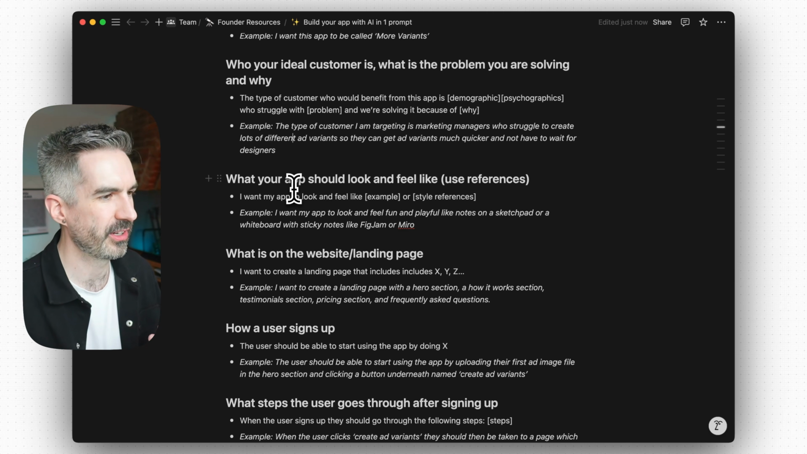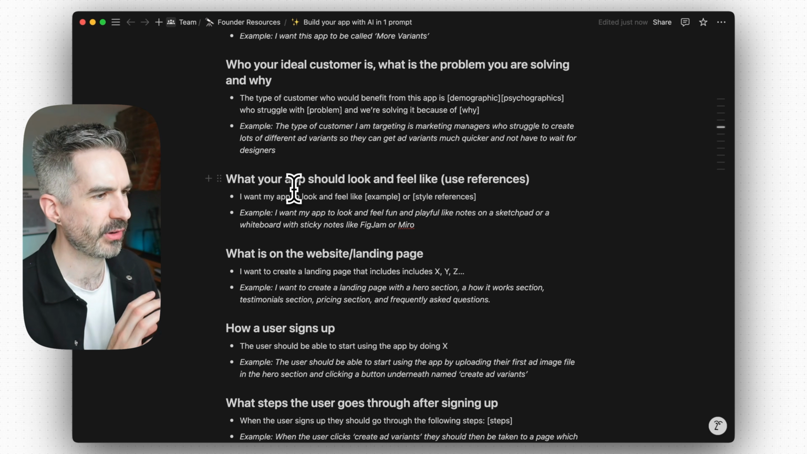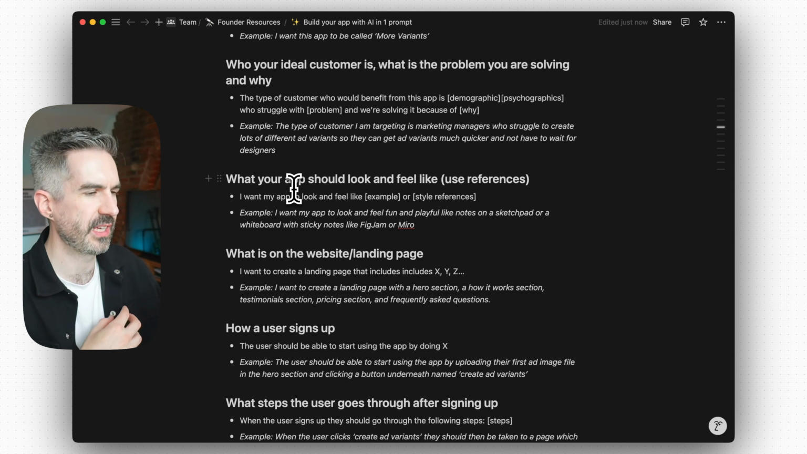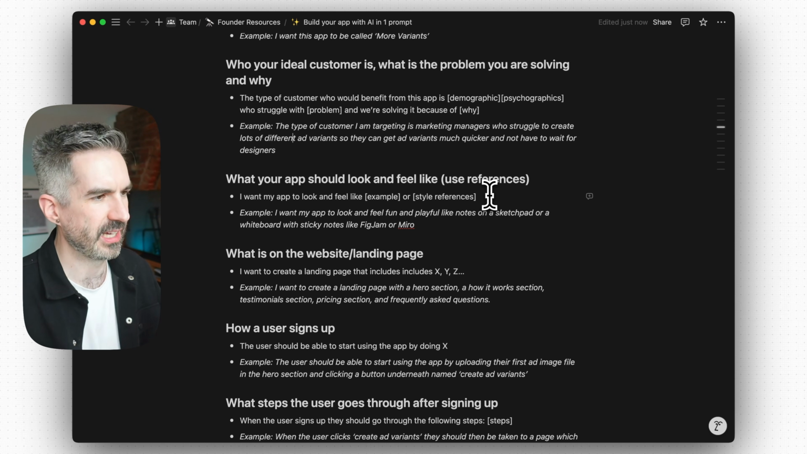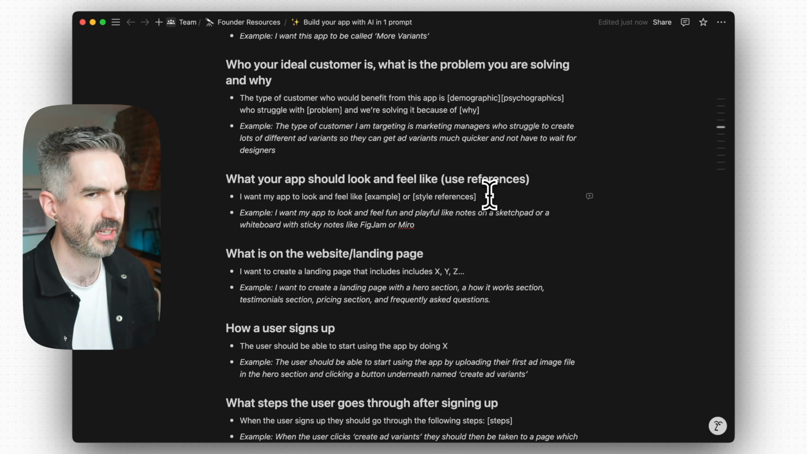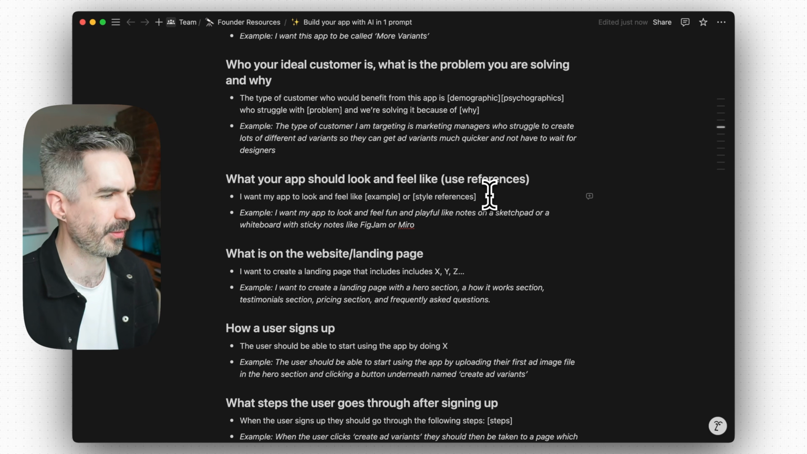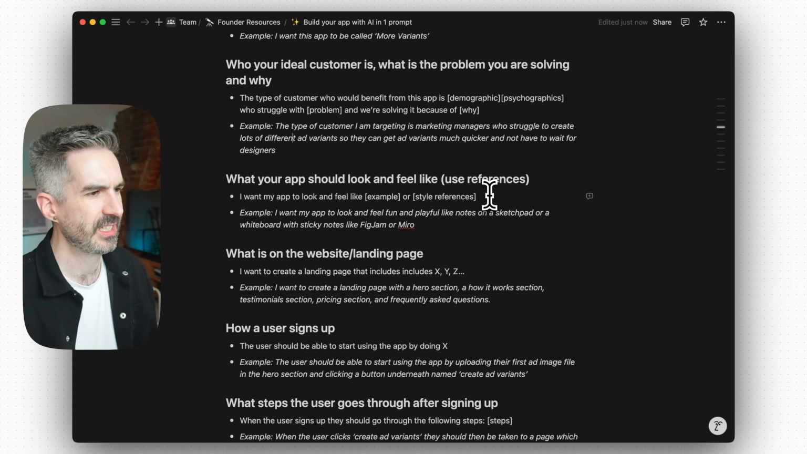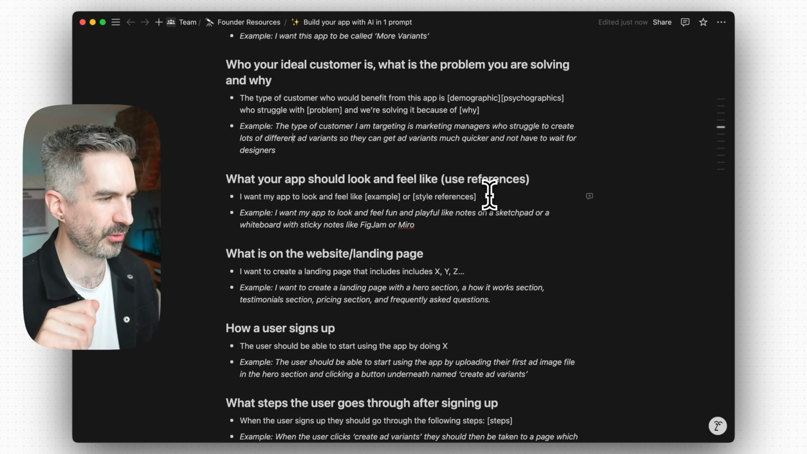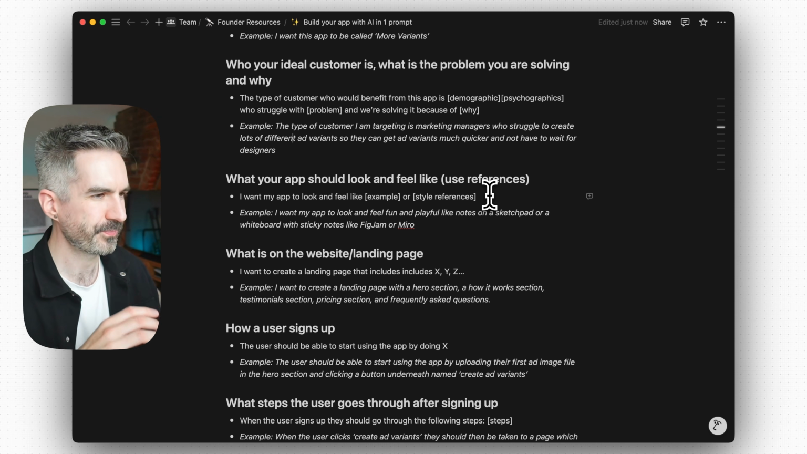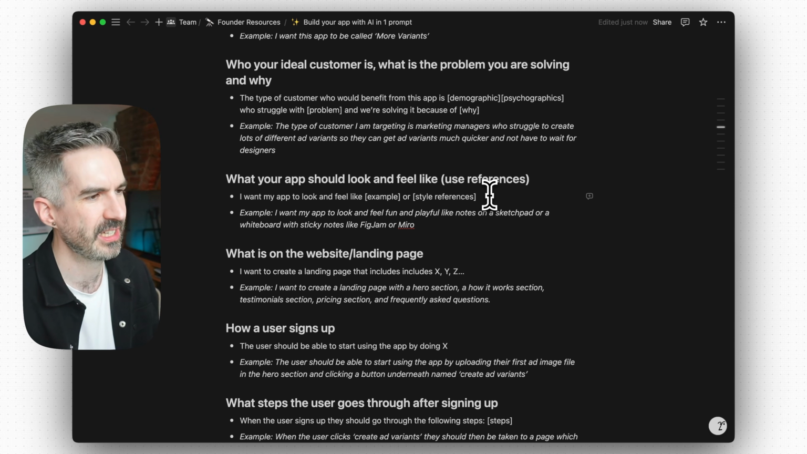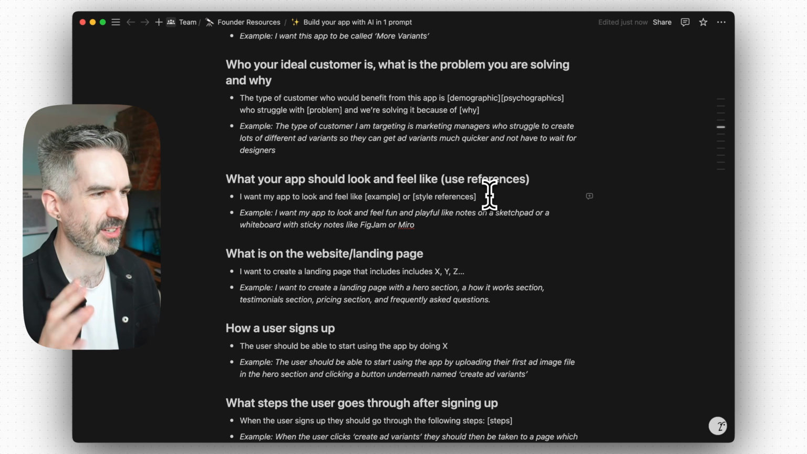Next, I want to tell the AI tool what I want my app to look and feel like. And you can also use references for this as well. So if you have a screenshot, or if you go on Google Images, one really good place to get inspiration from is a website called Mobbin, which has tons and tons of screens of different apps. You can basically take an image from Mobbin of an app that you like and then put it into these AI coding tools and it will kind of match that style. It doesn't often do it perfectly, so you might need to tweak it.